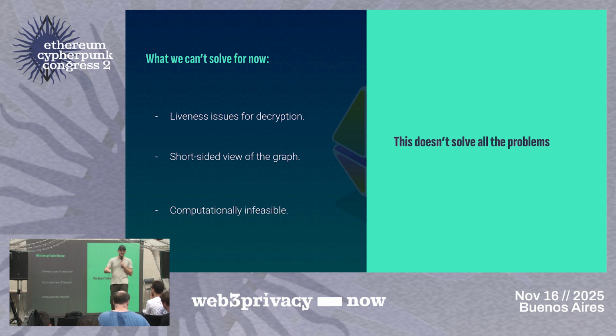And finally, you can criticize on a more philosophical level, let's say, that you get a really short-sighted view of the graph, meaning you will only get good confidence in someone if the people that you trust have confidence in them. That means that, when we talk about politics, I can really be siloed into just trusting people that have similar ideas and are closely related to me. But in my opinion, at least, this is how the world sadly works. There are very few people that are open to new ideas, and there are a lot of people that are just closed in their world. So whether or not that will be good, I don't know, but this is how it will work.